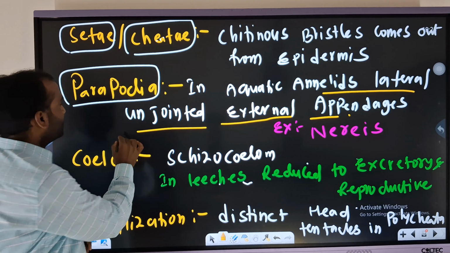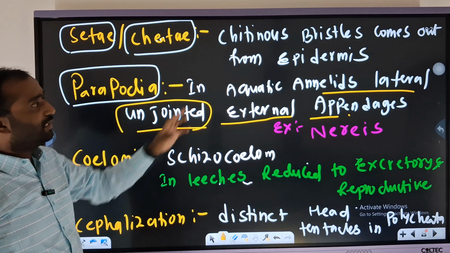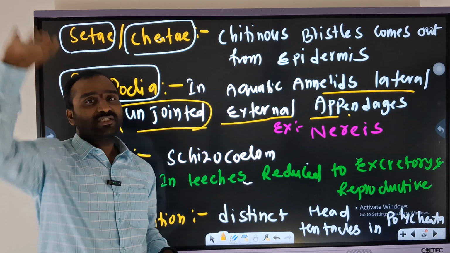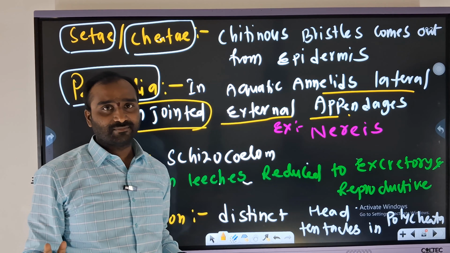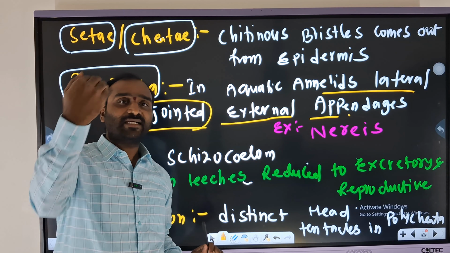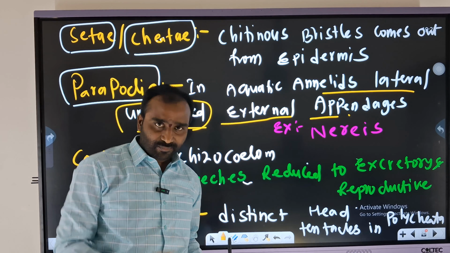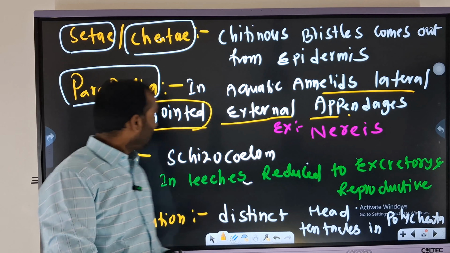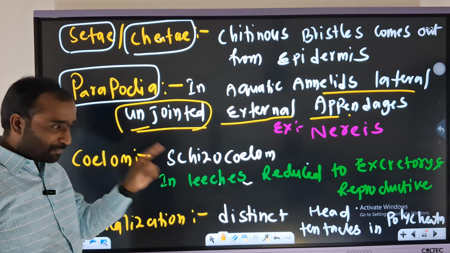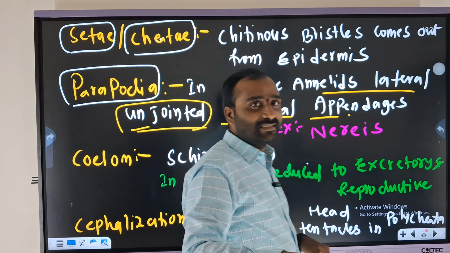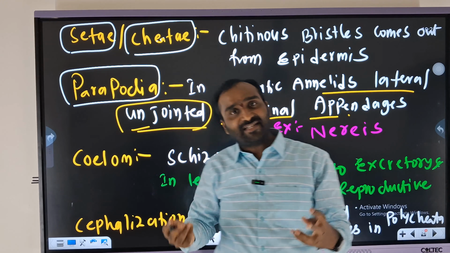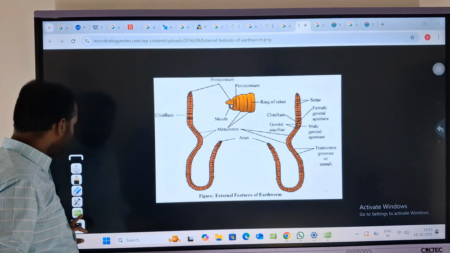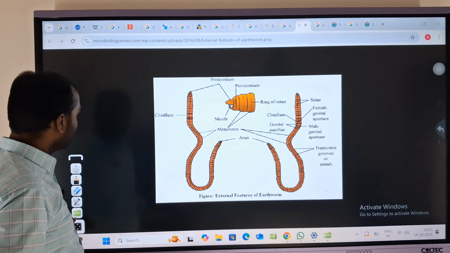Why have we mentioned unjointed here? So generally we are mentioning it is an external appendage. What do you mean by appendage? So this is my appendage. Am I clear? Okay, now here the external part which arises from the body is called an appendage. But the thing is, here we have mentioned unjointed, but next in the phylum Arthropoda, jointed legs. So that's what we have mentioned here, what? Unjointed. Okay?